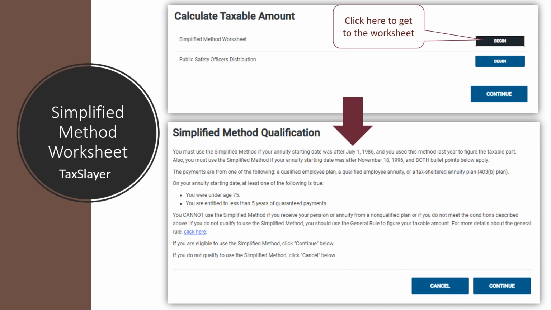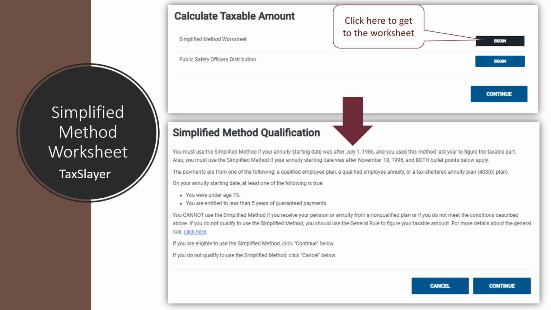They can use the simplified method if the payments were from a qualified employee plan, a qualified employee annuity, or a tax-sheltered annuity plan, such as a 403(b) plan. So these are all tax-sheltered kinds of accounts that people had been putting money into. And they must be under age 75 at the annuity starting date, or be entitled to less than 5 years of guaranteed payments, to be eligible to use the simplified method worksheet.